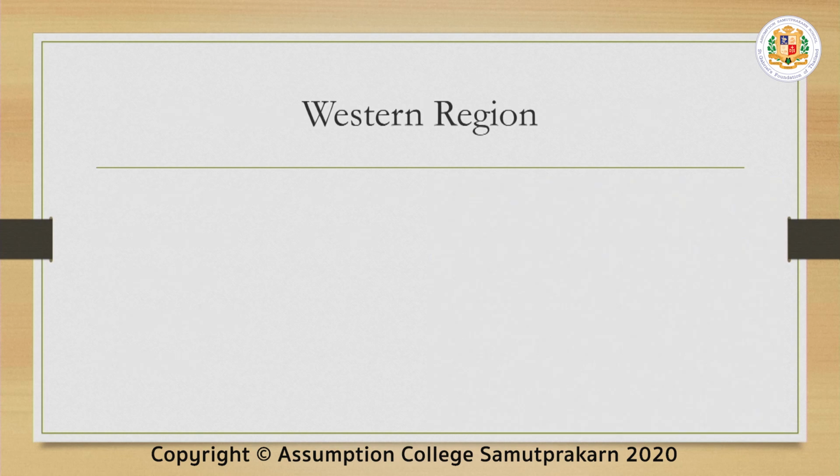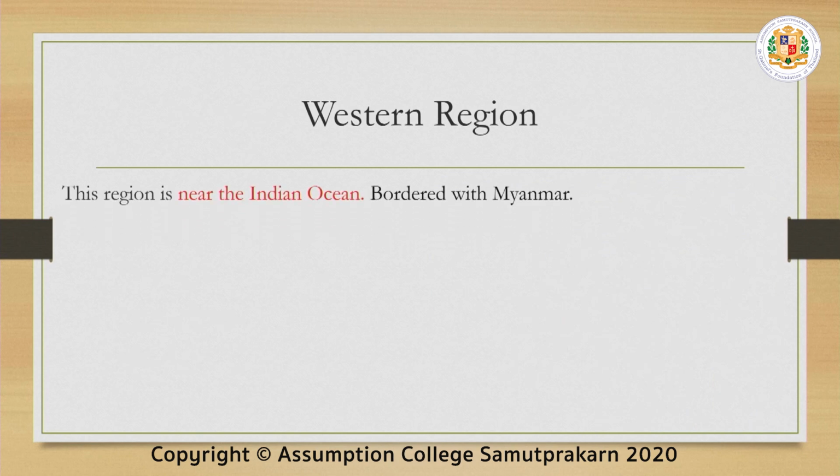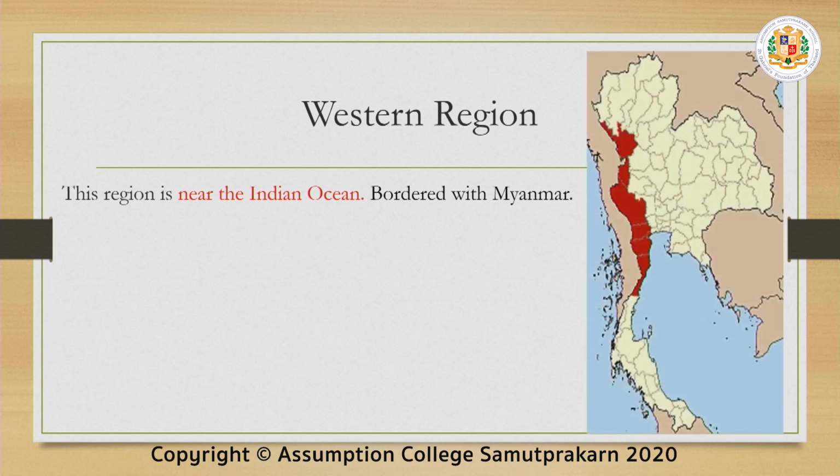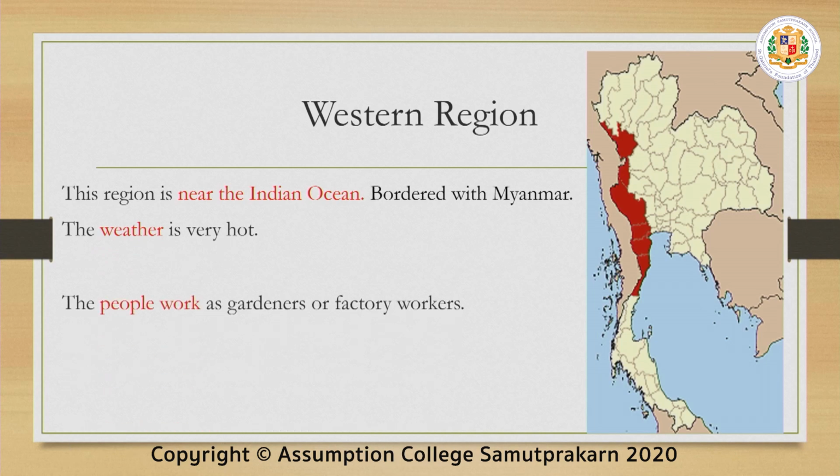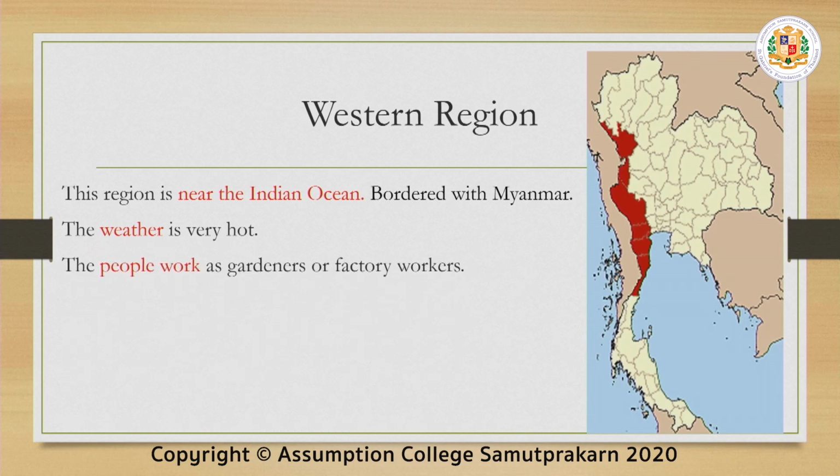Now we go to the next region, which is the western region. This is the region near the Indian Ocean and it is bordered with Myanmar. In the map, this is where you can find the western region. Since it is near the ocean, the weather is very hot. The people work as gardeners or factory workers, similar to that of the central region.